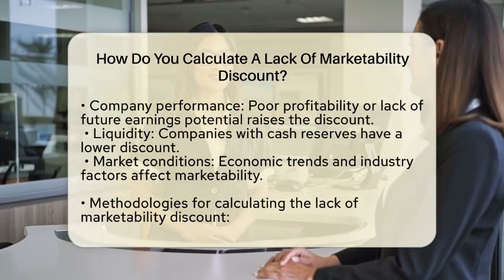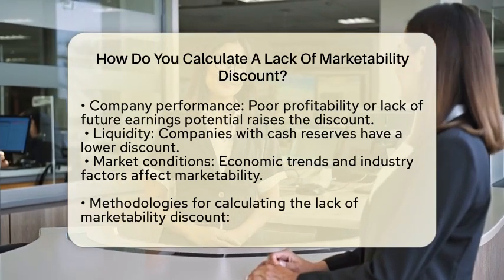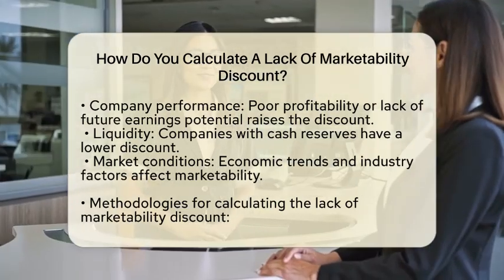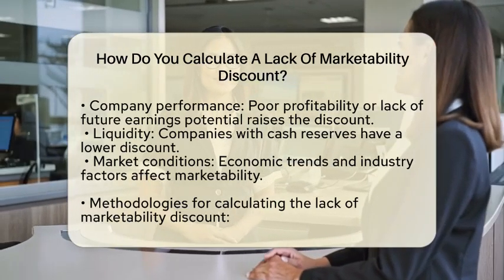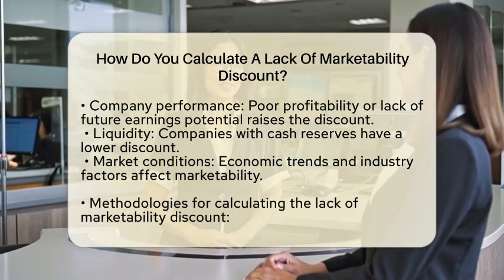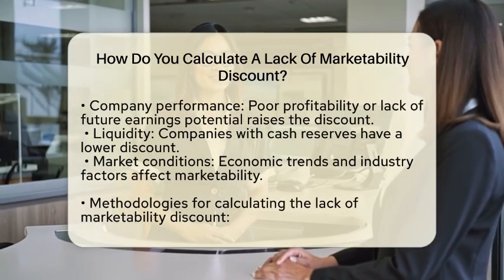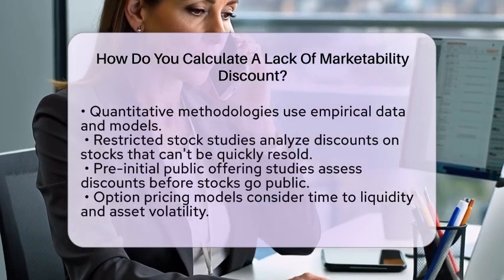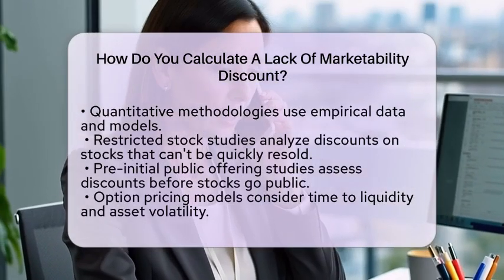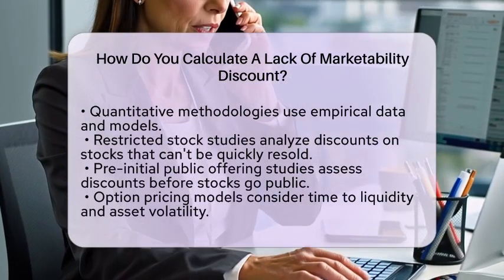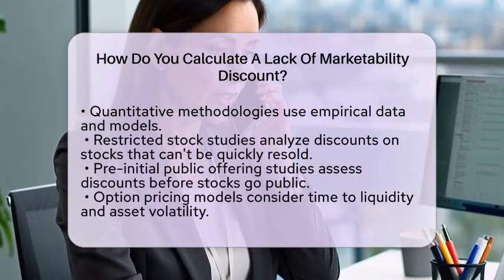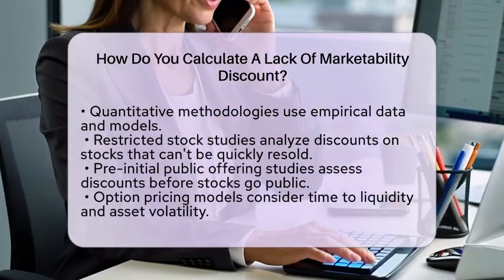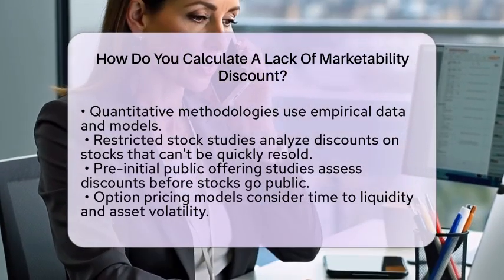Now, let's talk about how to calculate the lack of marketability discount. There are several methodologies you can use. Quantitative methodologies involve using empirical data and models. One common method is analyzing restricted stock studies. These studies look at discounts applied to stocks that cannot be immediately resold. The discounts observed can help estimate the lack of marketability discount.